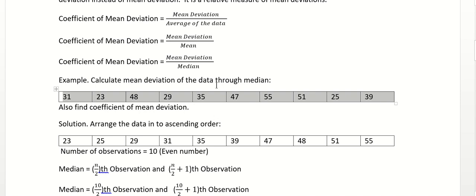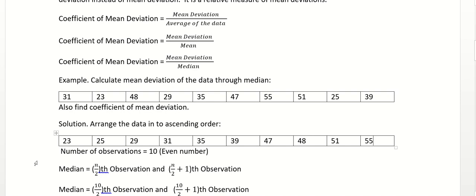If I want to calculate mean deviation through median, the first thing I need to do is calculate median. For calculating median, the first thing I need to do is arrange the whole data set into ascending order or descending order. Here I have rearranged the data into ascending order: 23, 25, 29, 31, 35, 39, 47, 48, 51 and 55. So this is the data arranged in ascending order.